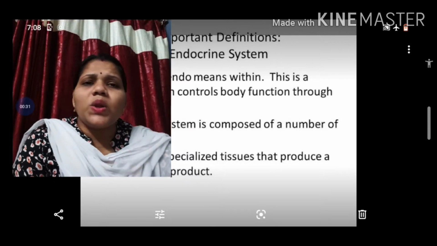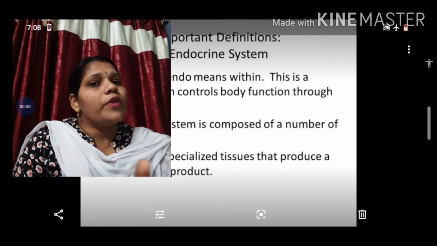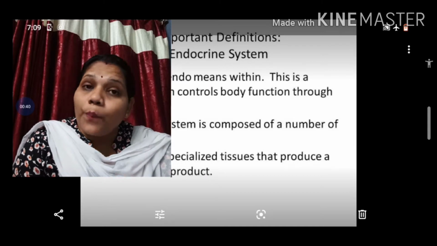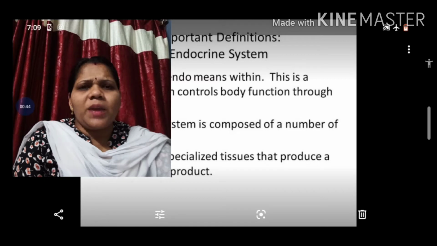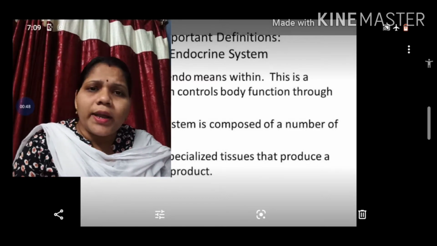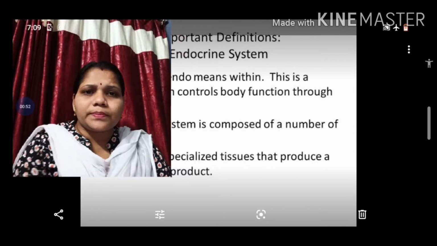And this endocrine system is composed of a number of glands, and those glands are composed of specialized tissues. If the glands are composed of specialized tissues, then what is an organ? Because organs are also composed of specialized tissues.